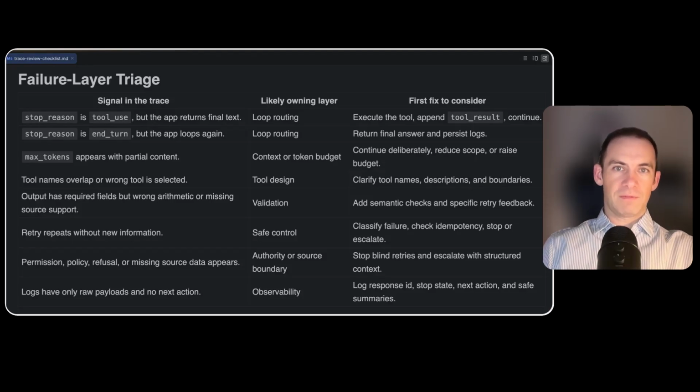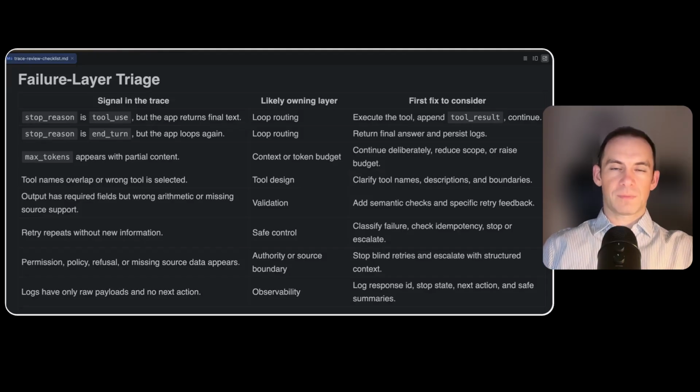Now use the evidence table as a ranking tool. If the trace shows tool use followed by final text, the likely layer is loop routing. If the trace shows maximum tokens with partial content, the likely layer is token budget or continuation strategy. If the trace shows the wrong tool selected, the likely layer is tool boundary decision.